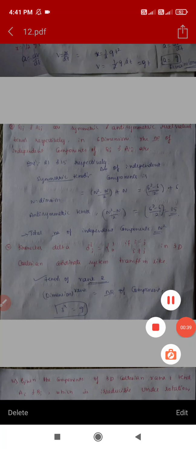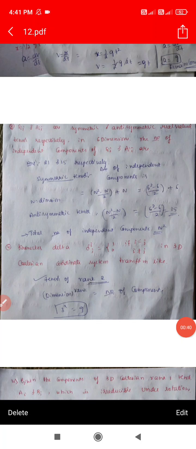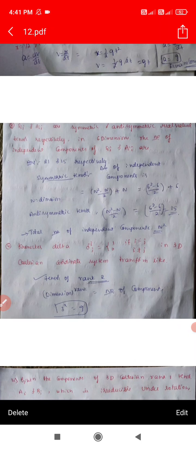So first question, two vectors given: Sij and Aij are the symmetric and antisymmetric real valued tensors respectively in 6 dimensions. So the number of independent components of Sij and Aij are? Sij is a symmetric and Aij is an antisymmetric tensor.